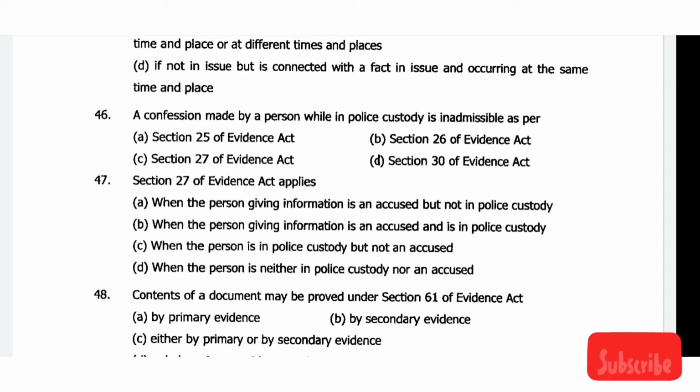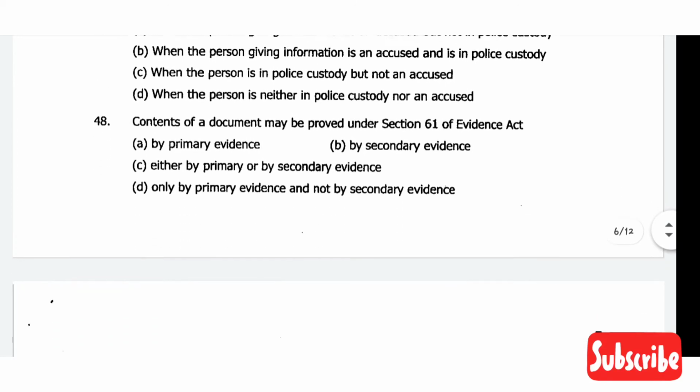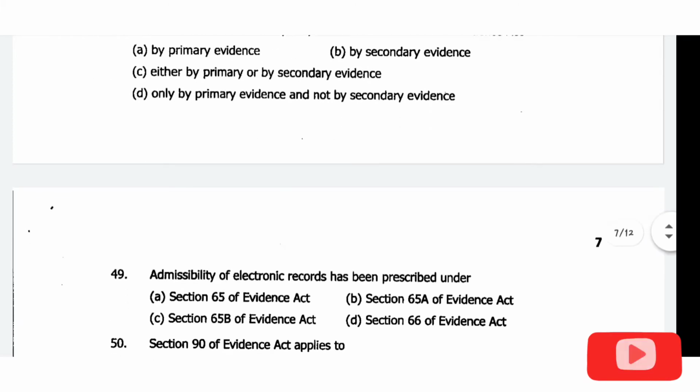Okay, 46, option B. Then 47: section 27 of the Evidence Act applies, the correct answer will be option B, when the person giving information is an accused and is in police custody. Then comes question number 48: contents of a document may be proved under section 61 of the Evidence Act. So the correct answer will be option C, that is either by primary or by secondary evidence.